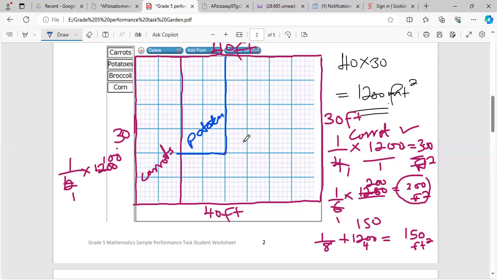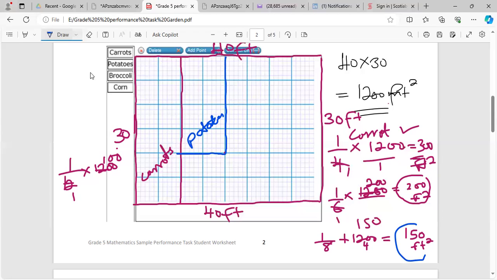All right. Next, we have 150. And this 150 is the broccoli. So let us represent the broccoli. So going across, I'm going to try to do 15. So we have 5, 10, 15 by 10. And that can give you 150, right?